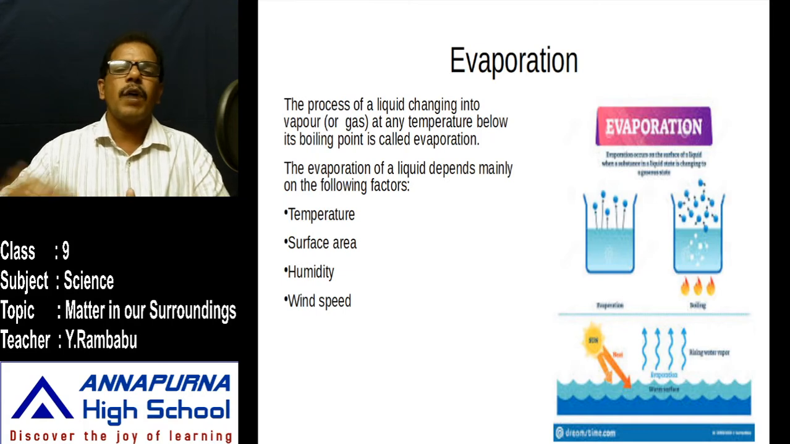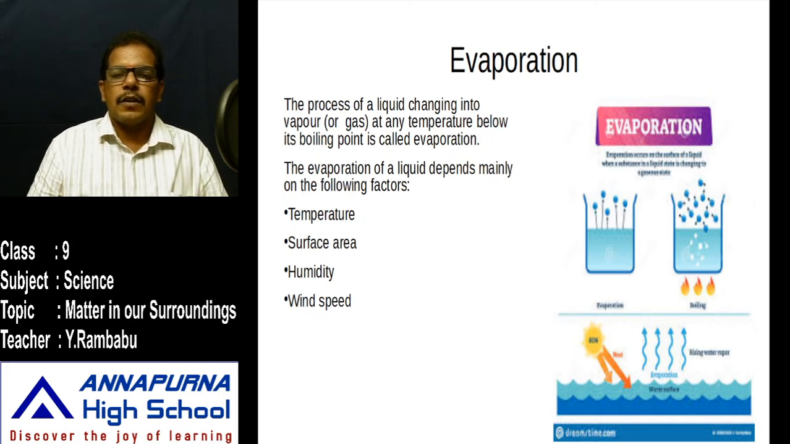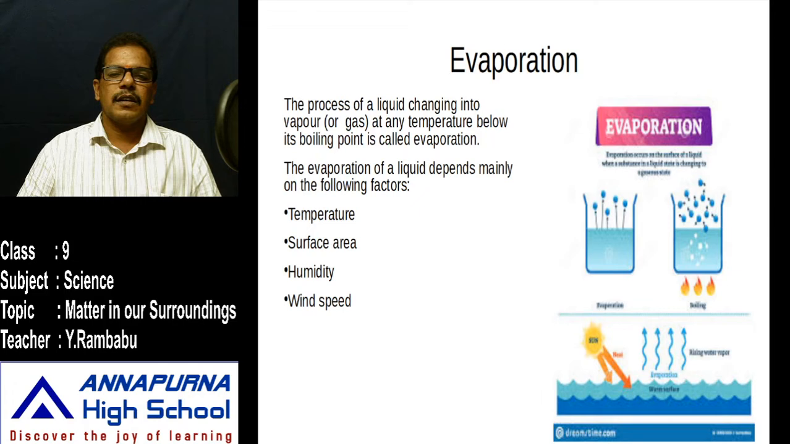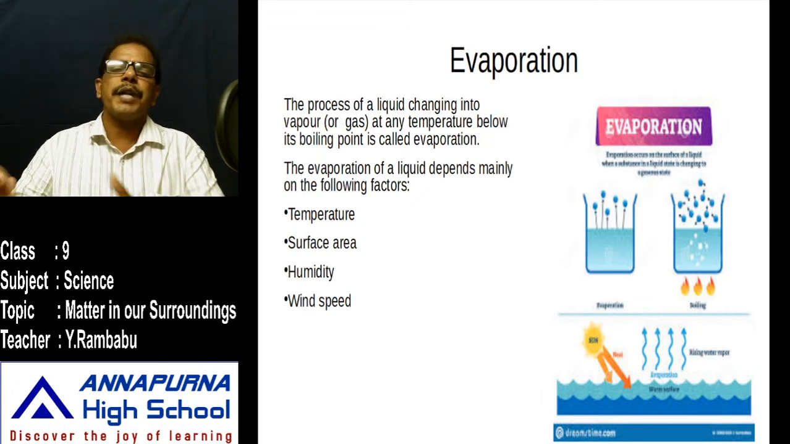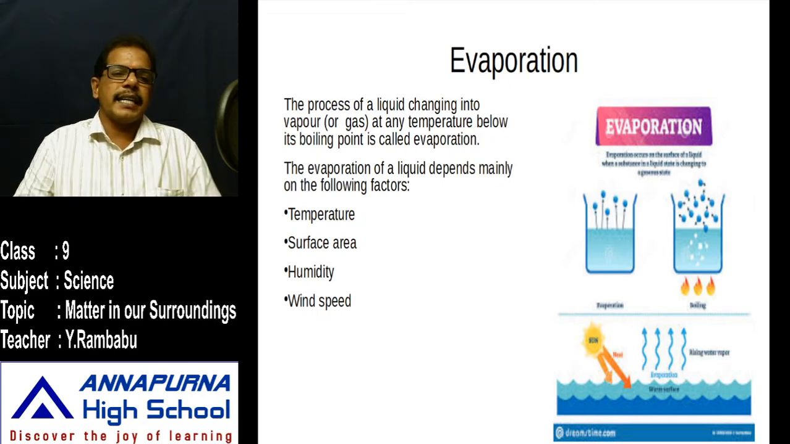more water vapor. That's why when it is hot in the summer season, we feel sultriness. This sultriness is caused by higher humidity. That means in the summer season, we feel sultriness. Why do we feel that sultriness? Due to higher humidity. That means more water vapor is there in the air. Then there is no chance for a large number of particles to escape from the surface of a liquid. Like that, the rate of evaporation decreases.